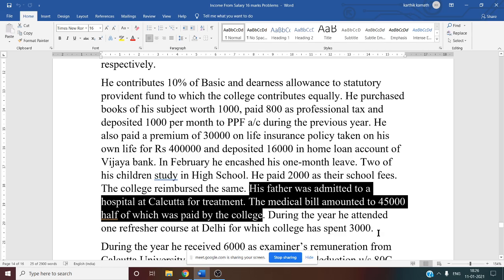Next, during the year he attended one refresher course at Delhi for which college has spent 3,000. So you have to remember now, any type of refresher course attended by the employee is not taxable, it is exempt from tax. So no amount you have to take, zero amount you have to take. Next,